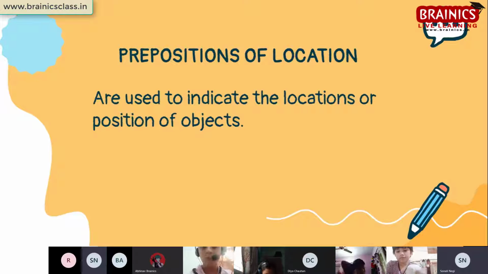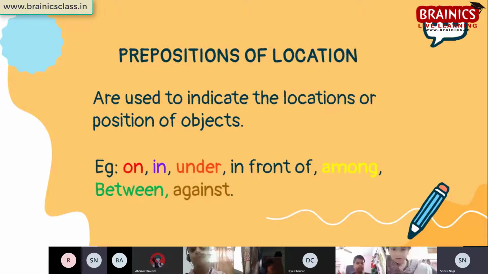For example, you all are sitting on a chair, or many of you must be sitting on a bed. That is your location or your position. Or in front of the laptop, in front of the mobile phone. These are all prepositions of location. And what do prepositions do? They indicate your location or the location of objects. For example: on, in, under, in front of, among, between, and against.